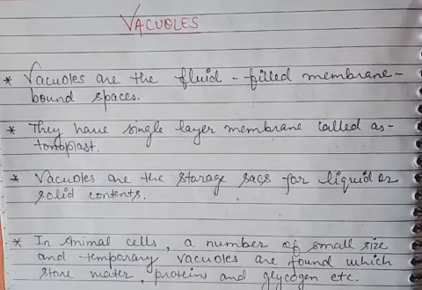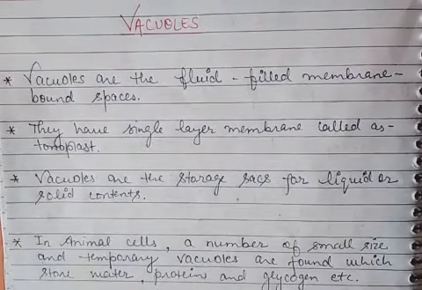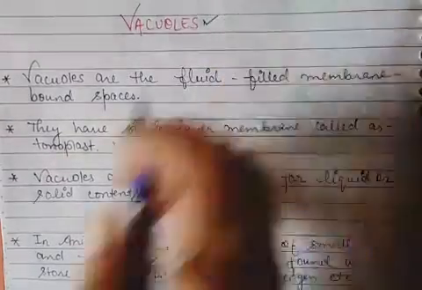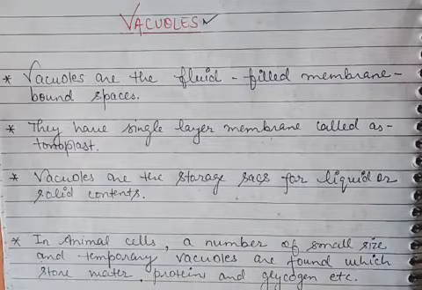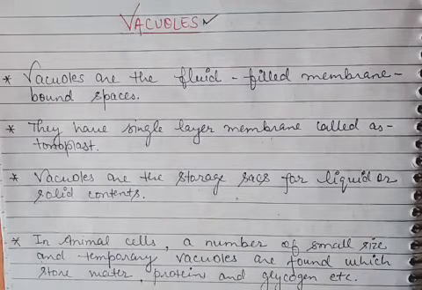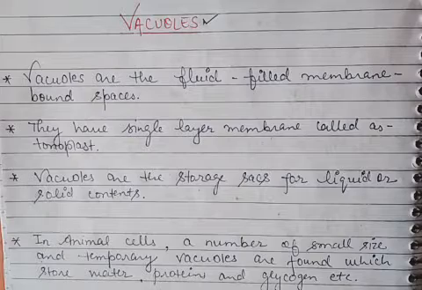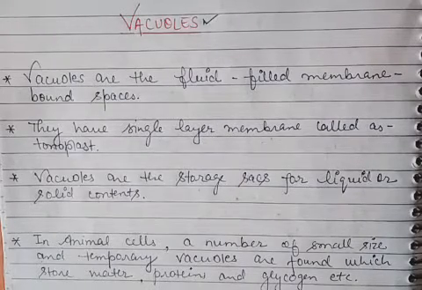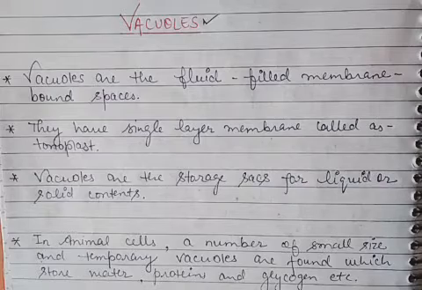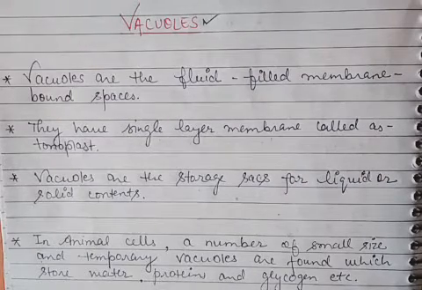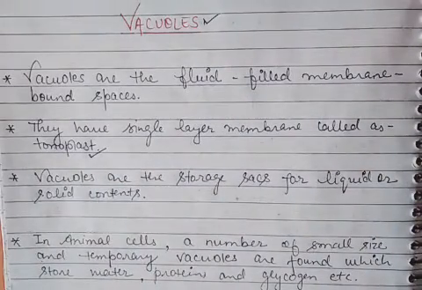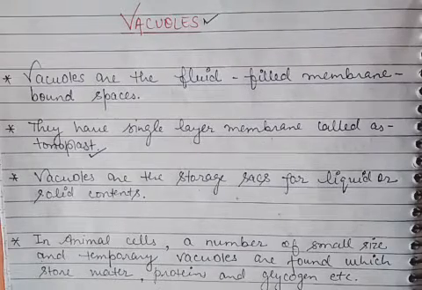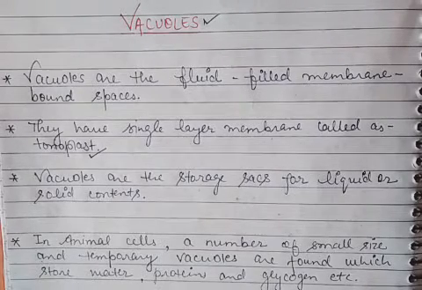Now we will discuss the next cell organelle, and that is vacuoles. So what are vacuoles? Vacuoles are fluid filled membrane bound spaces, means they are vesicles, and they are also membrane bound, but the membrane is a single layer, and that single layer membrane is called tonoplast. Basically vacuoles are the storage sacs for liquid or solid contents.